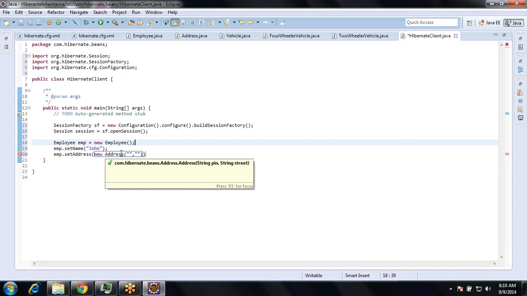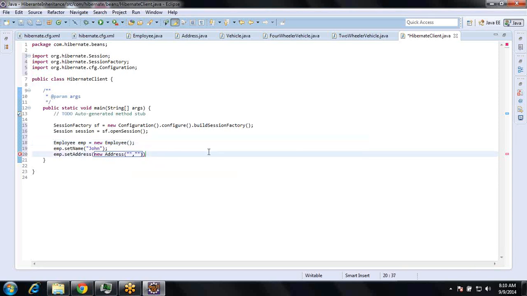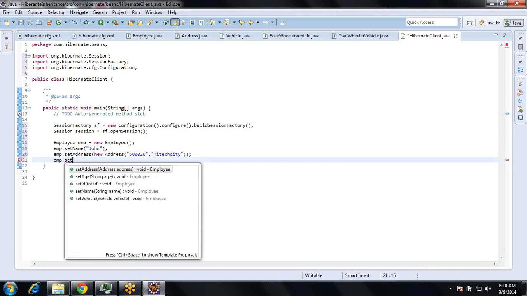First I have to give pin and street. So 5,20,000 and the street. emp dot set age.